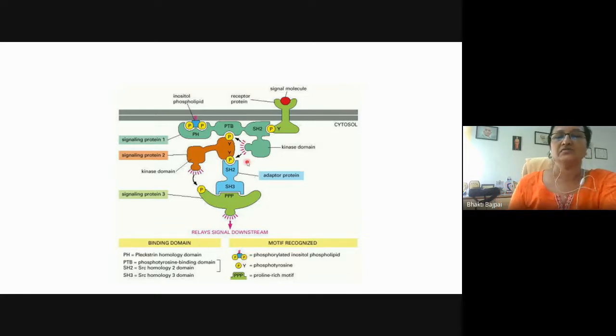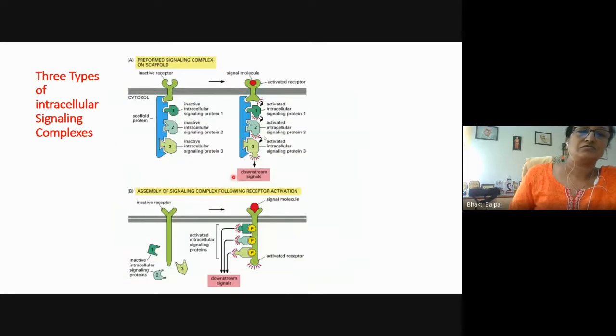So in this particular slide, you can see that the same protein can have more than one type of binding domain, so that simultaneously it can interact with more than one molecule. Three types of intracellular signaling complexes are there.